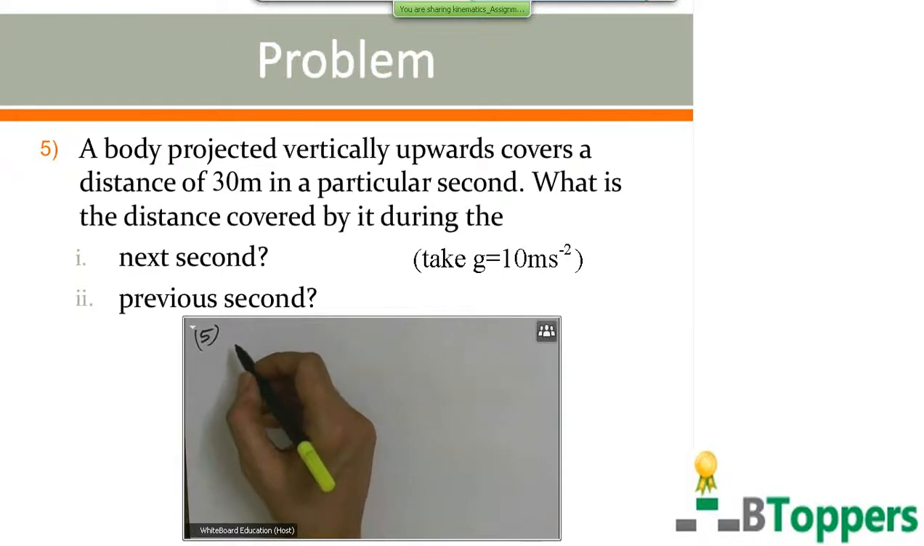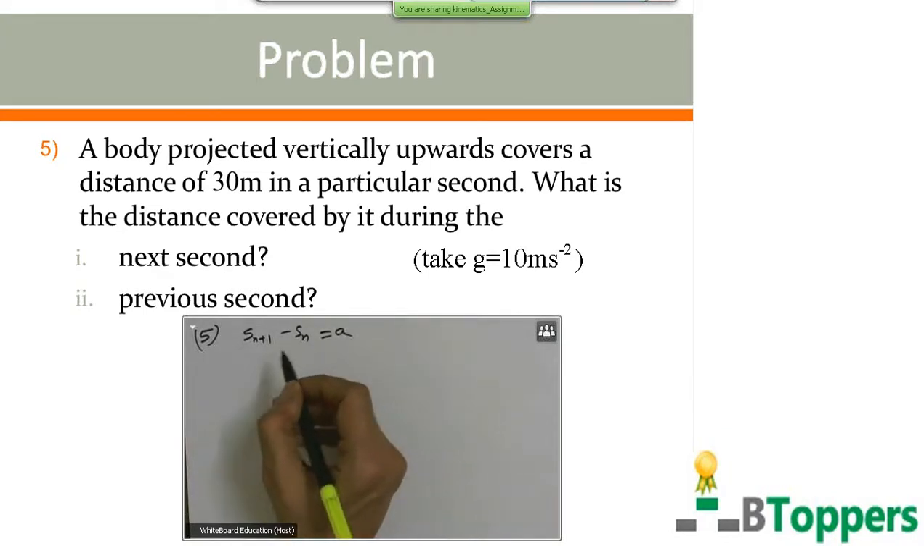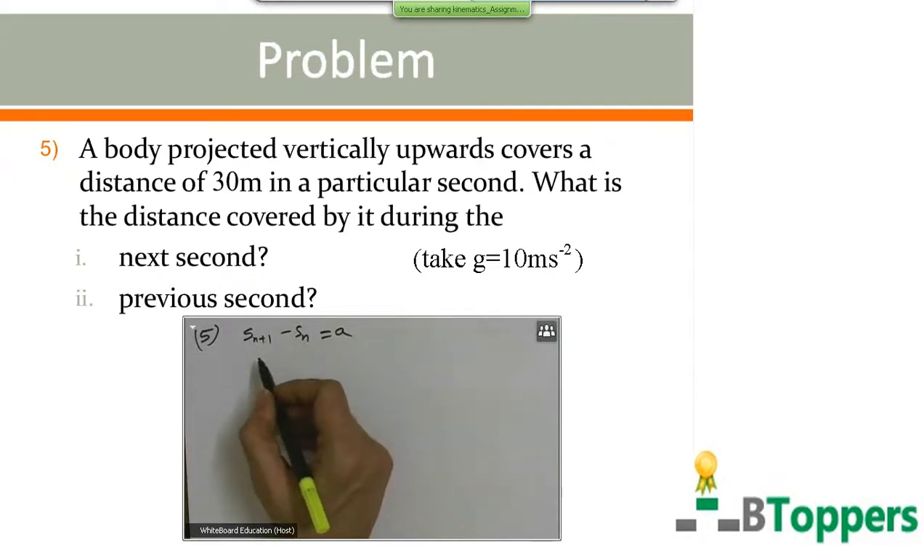Say question number 5. A body projected vertically upwards covers a distance of 30 meters in a particular second. What is the distance covered by it during the next second? That is the first part of the question. Second part: the previous second. As I discussed in the past, in the case of one-dimensional motion with uniform acceleration, displacement covered in the (n+1)th second minus displacement covered in the nth second is numerically equal to a. That is independent of n. That means the difference between displacements covered in successive seconds is numerically equal to the acceleration.